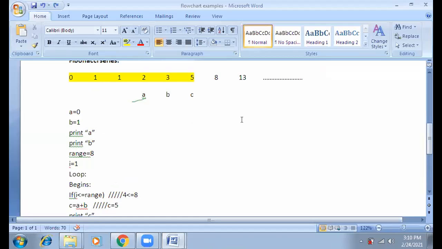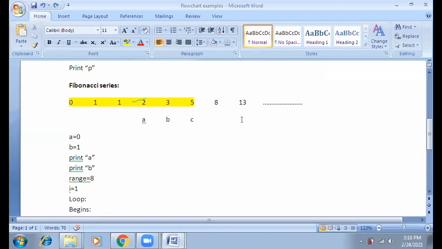The toughest one is that you try to print the non-Fibonacci series. That is the toughest one. Okay. You don't need to do it. I'm just telling. Whoever is interested can listen. Non-Fibonacci series means the numbers which are not present in the Fibonacci series, that you are going to print. Right. So what is the non-Fibonacci series? 4, 6, 7, 9.